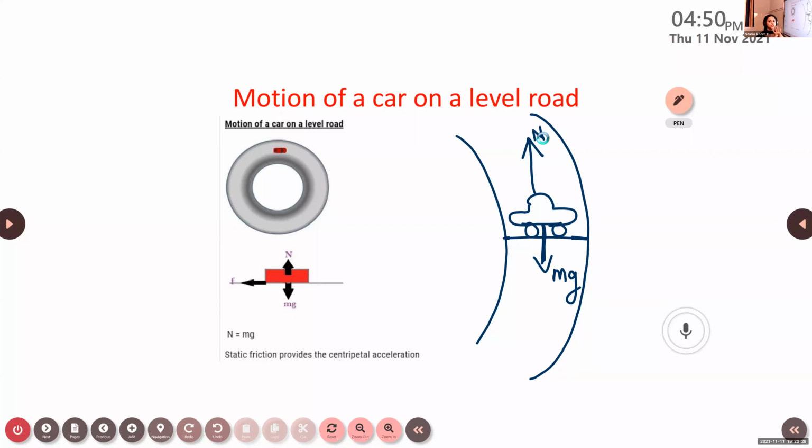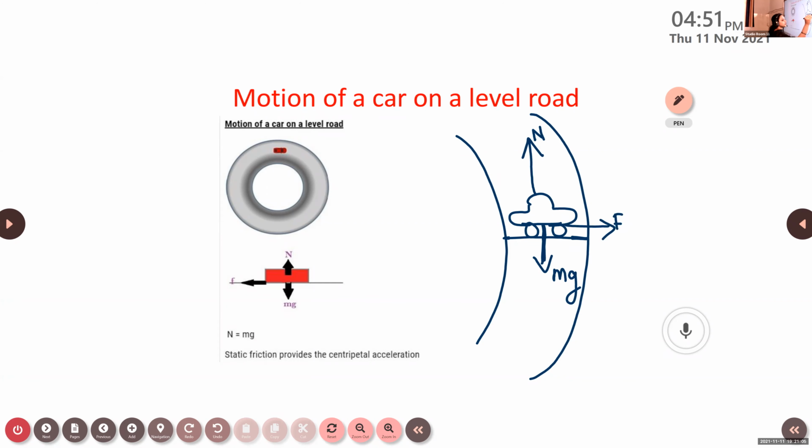It experiences two types of forces. One is the force due to the weight experienced by the car, that is mg. It is exerted vertically downwards. And the other is the reaction force, which acts normal to the surface of the object. And here we can say that this car also experiences a frictional force.